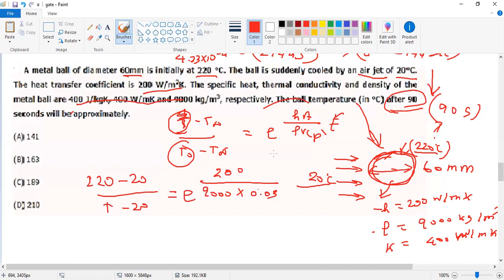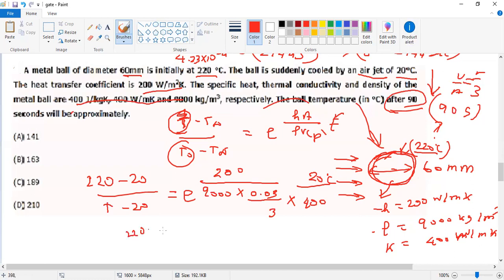But we know what V is: V by A is equal to R by 3, as we found in the previous problem. The diameter is 60 mm, so the radius is 30 mm. So 30 mm into meter is 0.03 meter, divided by 3, because R by 3, into the thermal conductivity, that is 400. Okay, so we solve the equation.